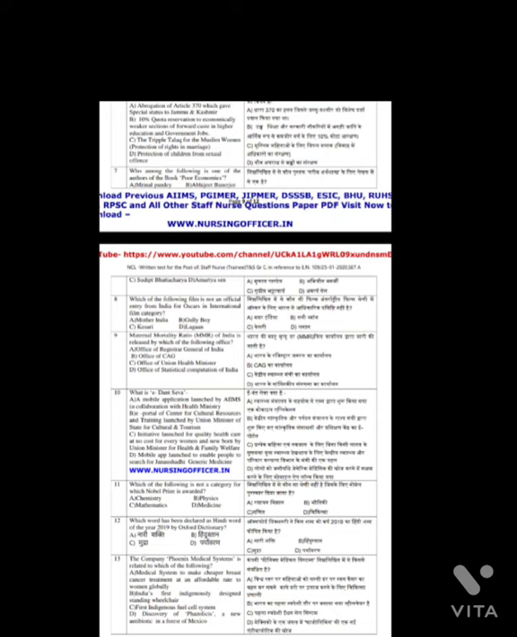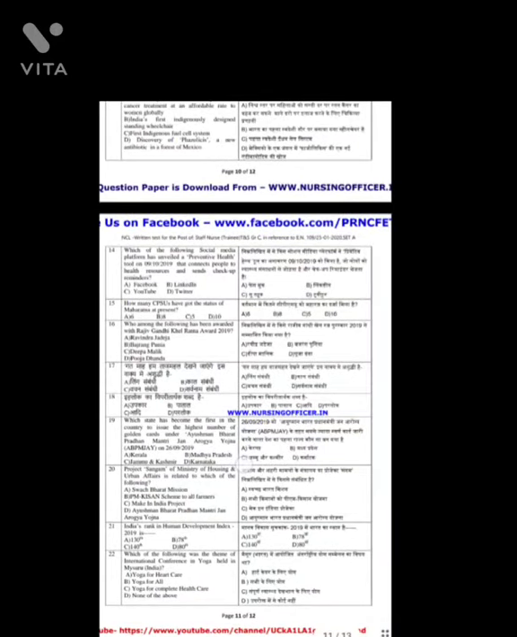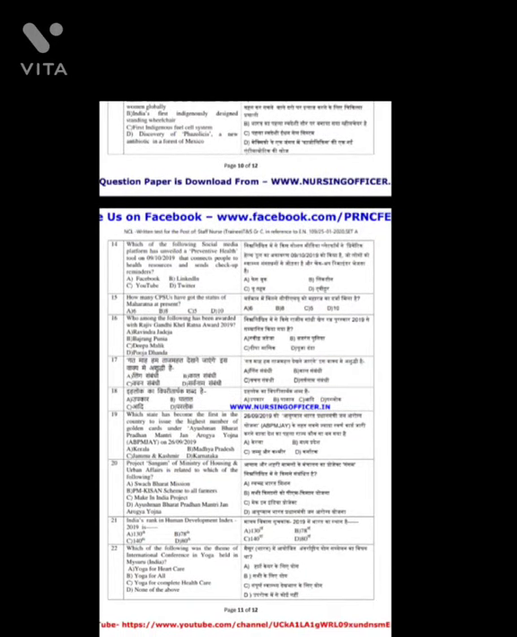Question number 13. A company Phoenix Medical System is related to which of the following? And the answer is B, India's first indigenously designed standing wheelchair. Question number 14. Which of the following social media platforms has unveiled a preventive health tool on 9/10/2019 that connects the people to health resources and sends checkup reminders? And the answer is option A, Facebook.